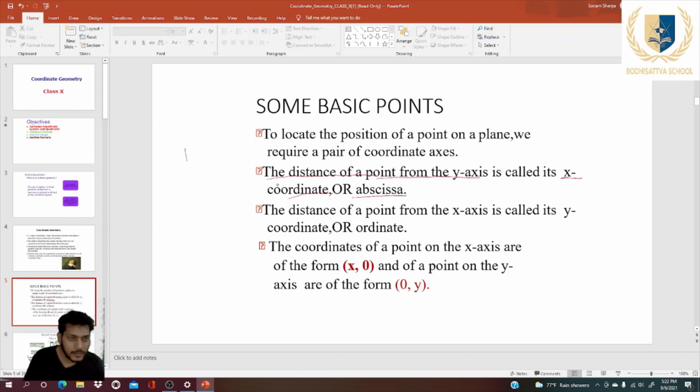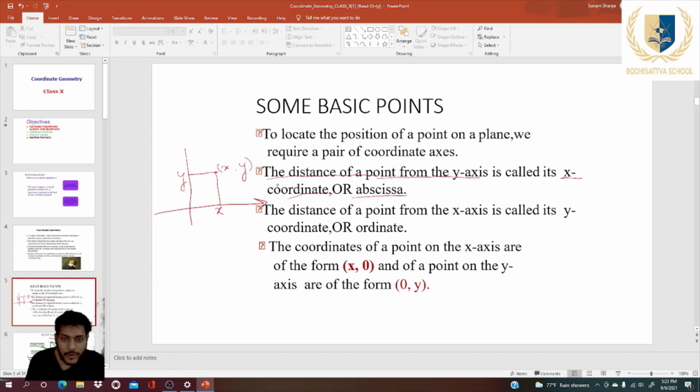If we make a coordinate plane and there is any point x, y, then the distance of this point from the y-axis is the x coordinate, also called abscissa, and the distance of this point from the x-axis is the y coordinate, also called ordinate.